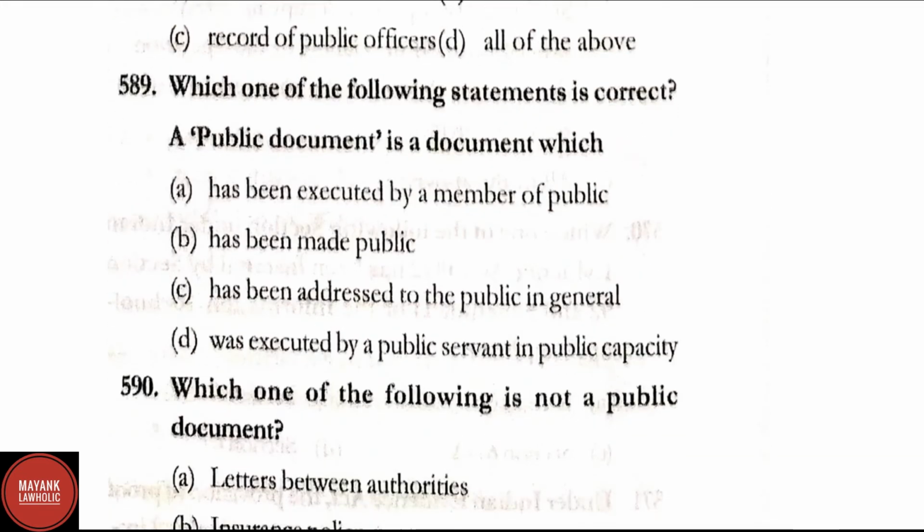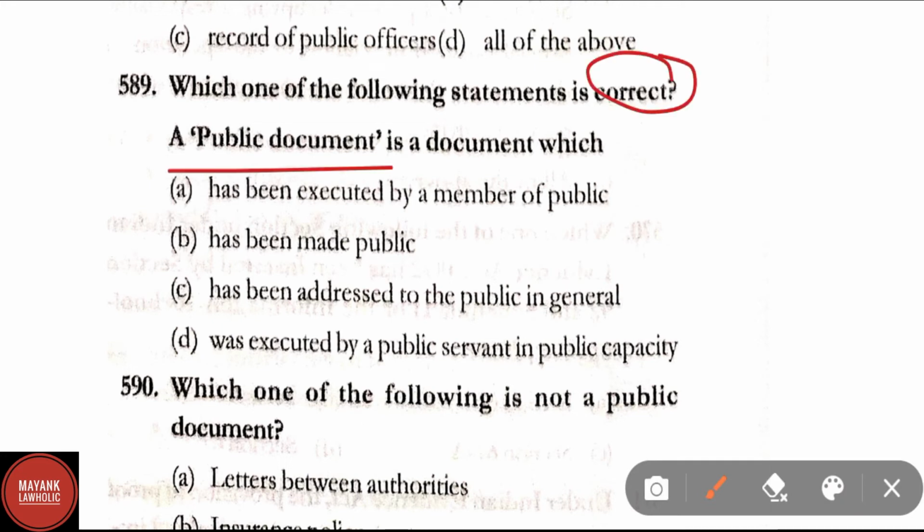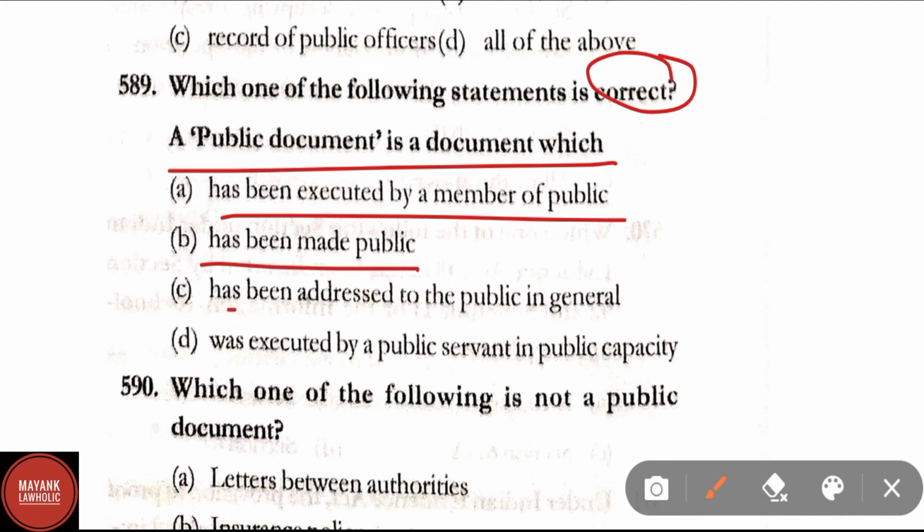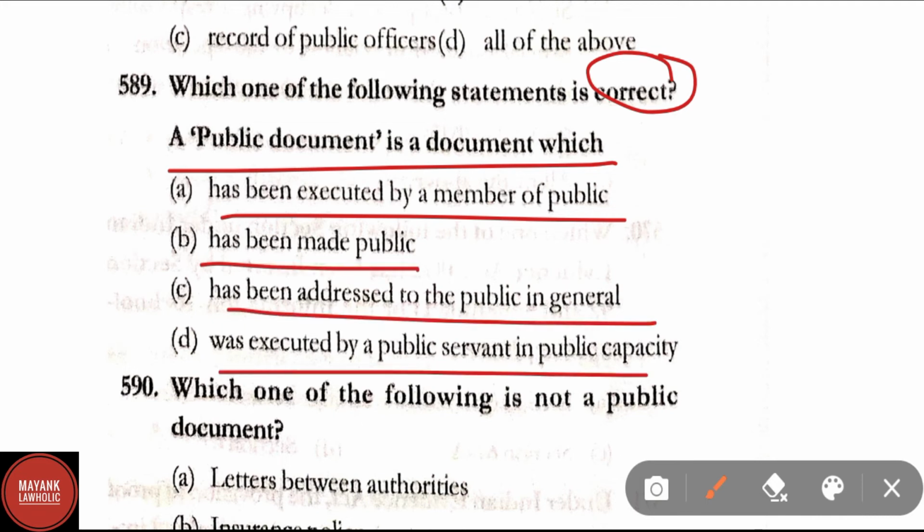Question number 589. Which one among the following statements is correct? A public document is a document which has been executed by a member of public, has been made public, has been addressed to the public in general, was executed by a public servant in public capacity. Correct answer here is option D, that is was executed by a public servant in public capacity.